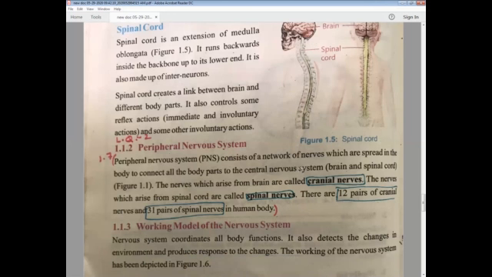How many nerves in human beings? There are 12 pairs, meaning 24 cranial nerves in our brain. And how many spinal nerves? 31 pairs. 31 multiplied by 2, whatever the answer is, this is the number of spinal nerves present in our spinal cord. If even one pair of nerves is missing, we are unable to do our work. So it's very necessary to have all of these.